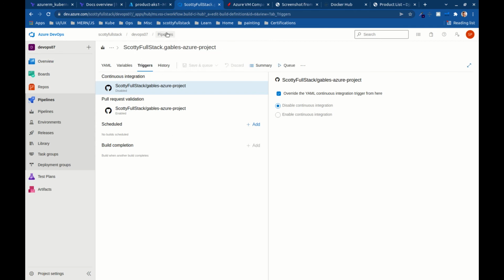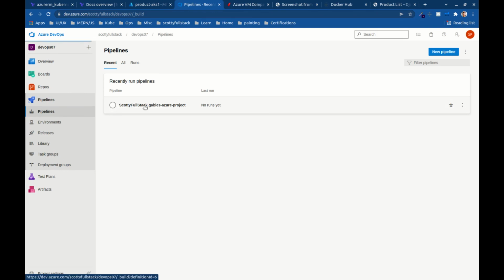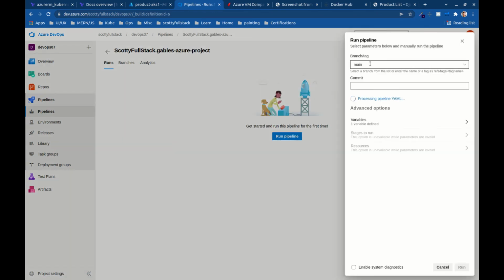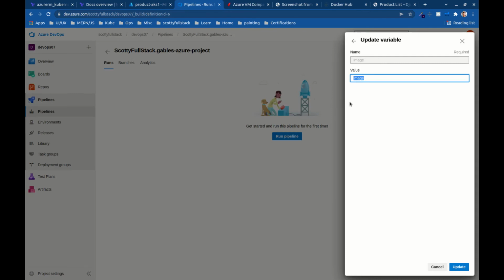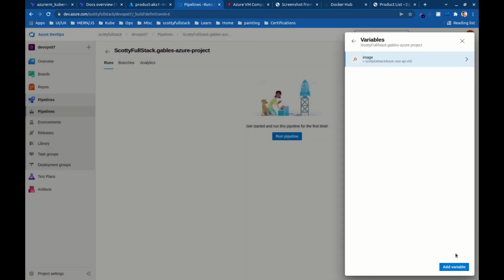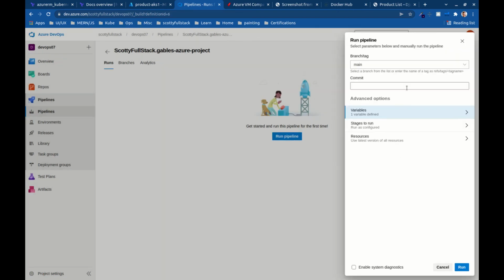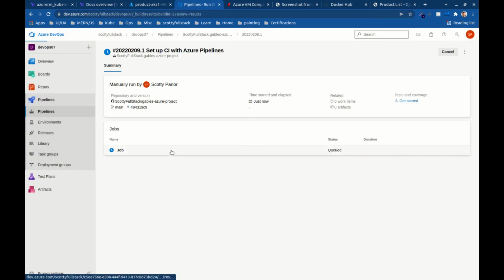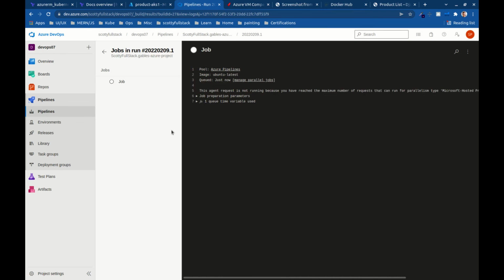So if I come back to my pipelines now, click here, no runs yet, let's run it. Let's add our variable. So here, image, I want to do the Scotty full stack basic REST API. And I want to do a v02 here. Update, go back, and let's go ahead and hope that this works. Gonna run it. Okay, so that's going to kick off here with everything.